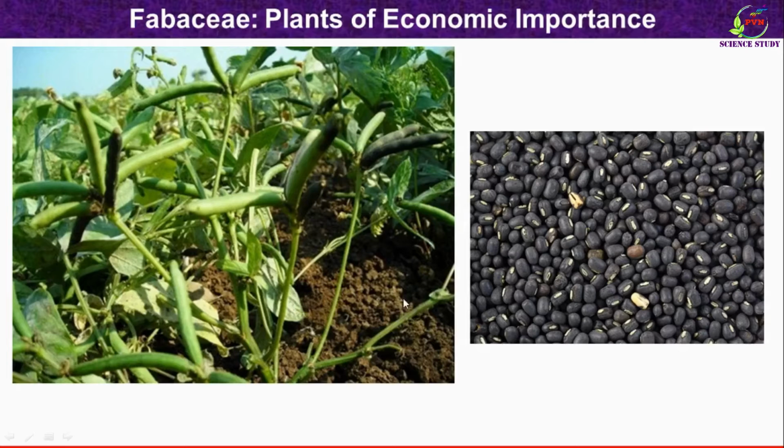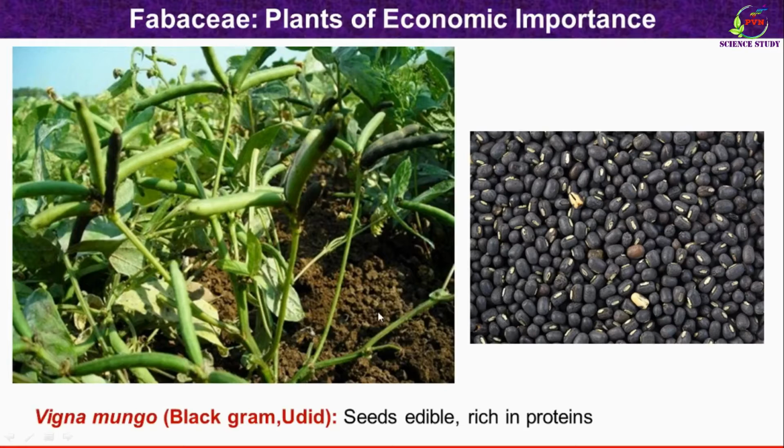Then this is next plant. It is also a part of our diet. Botanical name of the plant is Vigna mungo. In Marathi, we call it udid. In English, it is commonly known as black gram because seeds are blackish. This is the actual plant. These are fruit in form of legumes which produce seeds which are also rich in proteins and are edible.